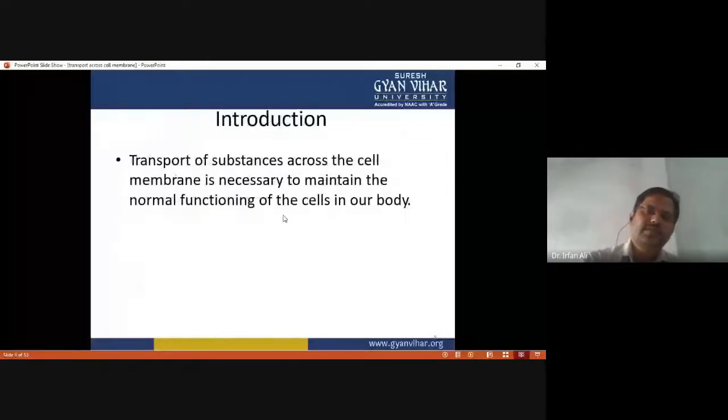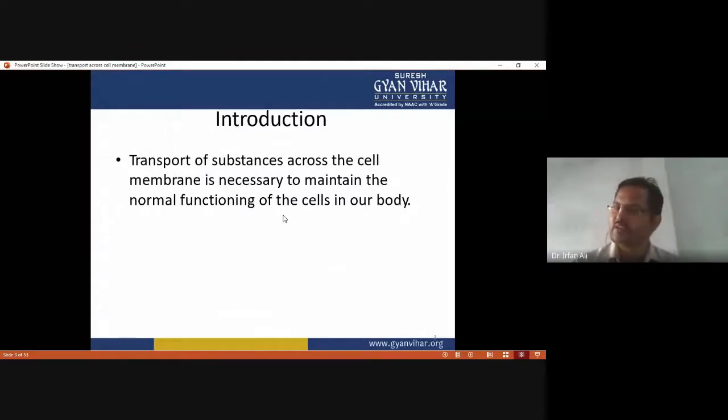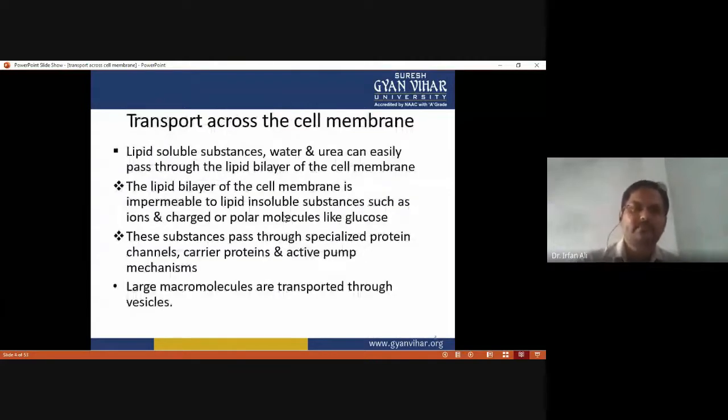So first of all, we have to discuss the definition of a transport process. Okay, so how can we define it? The transport of substances across the cell membrane is necessary to maintain the normal functioning of the cell in the body. Okay, so it is a very essential process that occurs in the body. This is a general point related to the transport process.